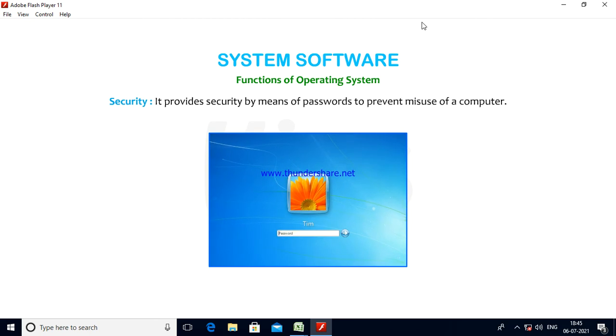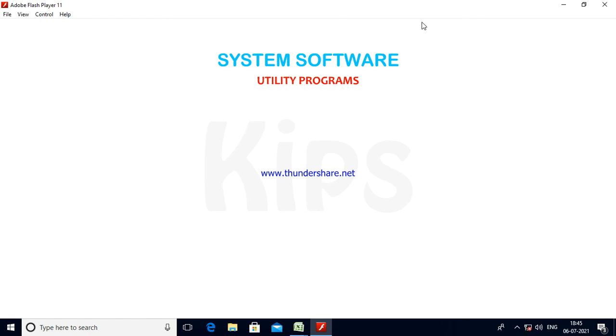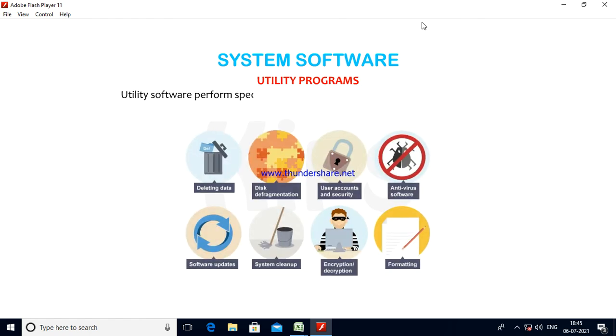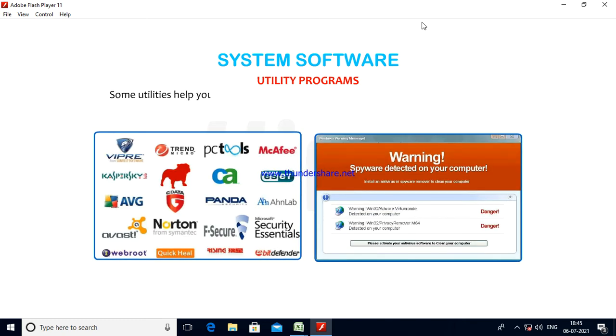computer. Okay, let us talk about utility programs. Utility software performs specific tasks usually related to managing a computer, its devices, or its programs. These programs assist in the smooth functioning of the computer system and help it to perform better. Some utilities help you to avoid virus attack, take backup of data, recover data that has been accidentally erased, etc.